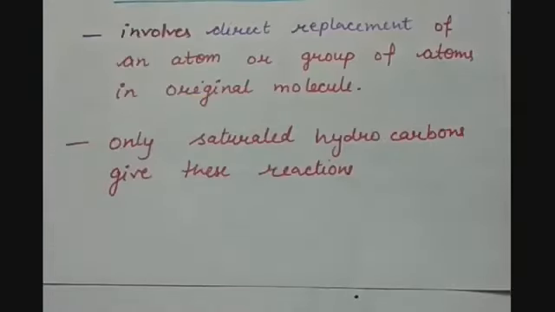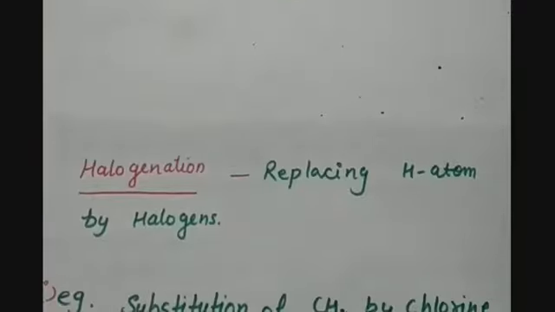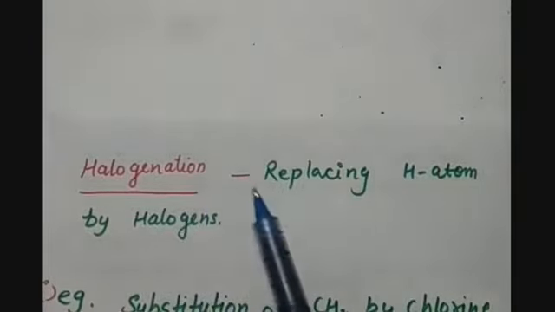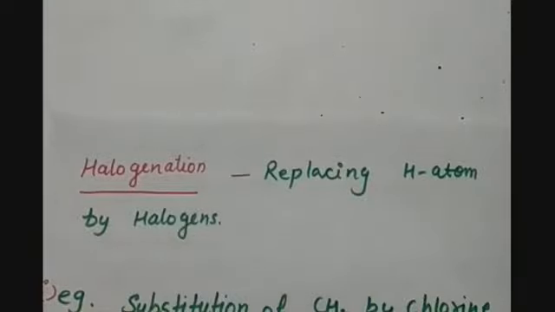These kinds of reactions can only be performed by the saturated hydrocarbons. Generally, halogens are used to replace the hydrogen atoms in organic compounds. This process of replacing hydrogen by halogens is called halogenation. If we are adding chlorine to remove the hydrogen, it will be known as chlorination. If we are giving bromine to replace the hydrogen atom, it will be called bromination, and so on.